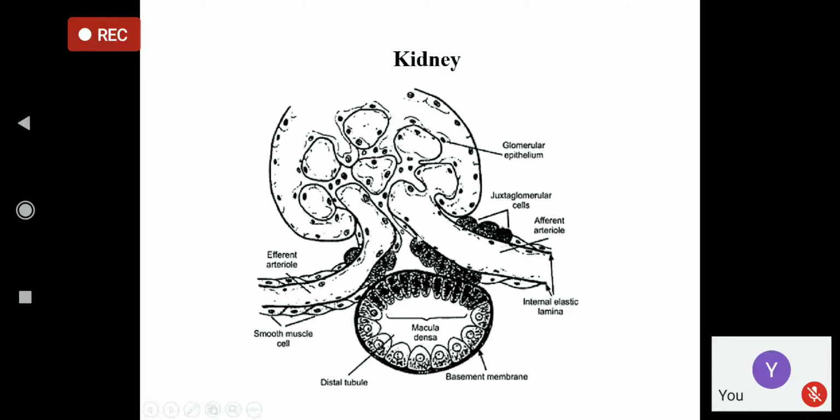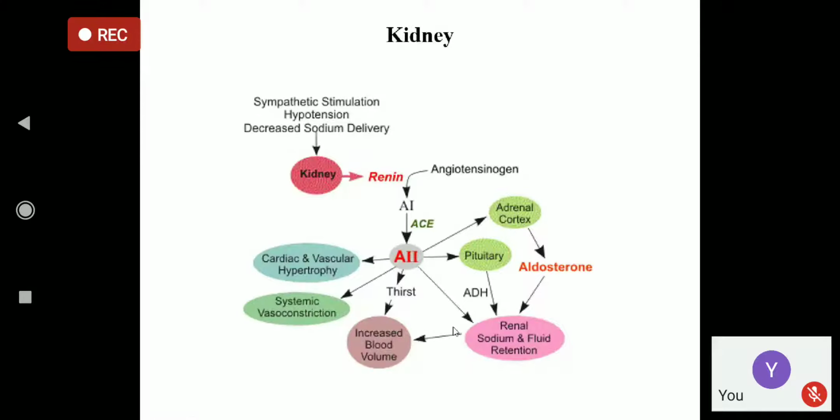So the glomerular filtration rate will be more, and GFR will be normalized. Number two, angiotensin 2 is a systemic vasoconstrictor. So if there is systemic vasoconstriction, peripheral resistance is more, so hypertension will be there, blood pressure will be high, and the low blood pressure is overwhelmed by the high blood pressure. Blood pressure becomes normal. Those are the main two things done by angiotensin 2.